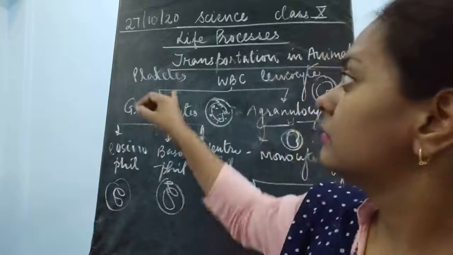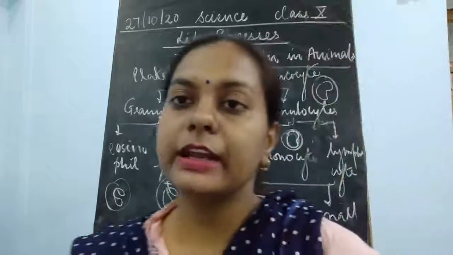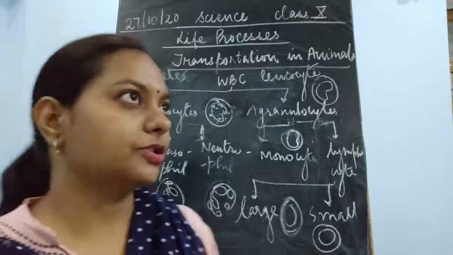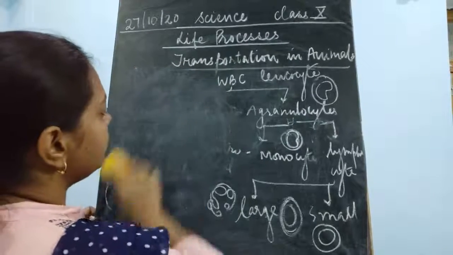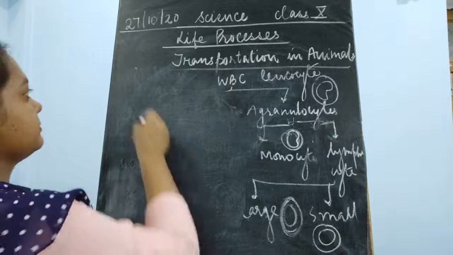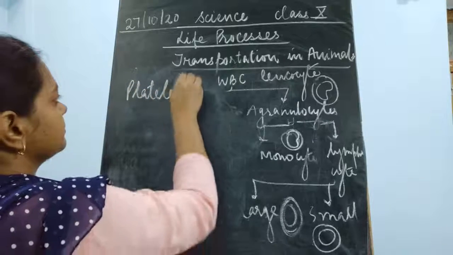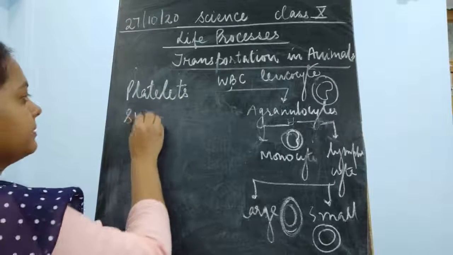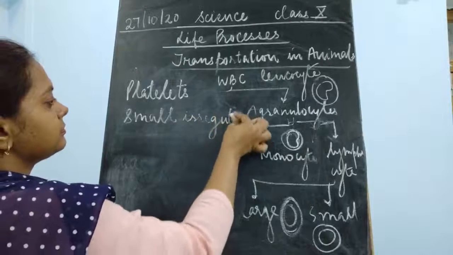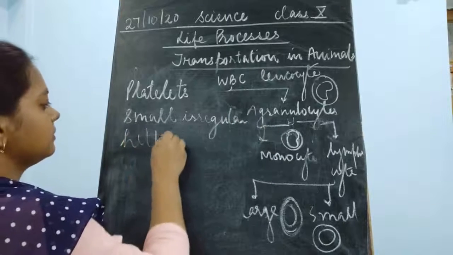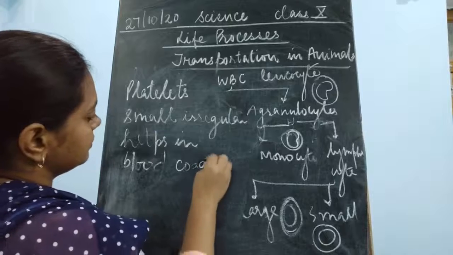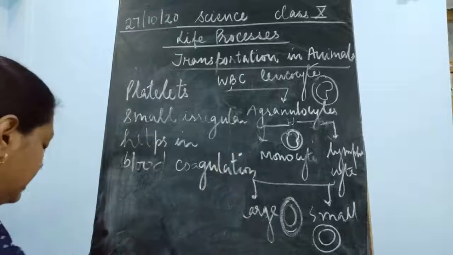Platelets are small, irregular shaped cells which help the blood to coagulate. They help in blood coagulation.